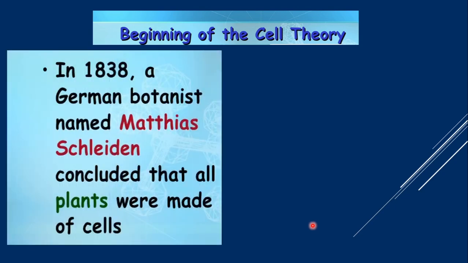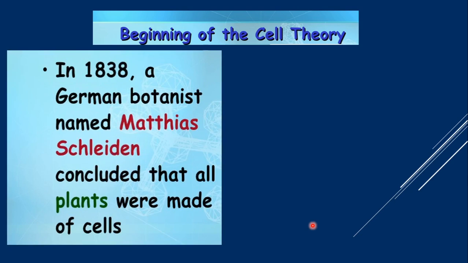Then later on, of course, a lot of research was made, a lot of facts were put forward. Three scientists worked separately, independent of each other, but they came to some conclusion. All these three findings were put together in the form of a cell theory. So let us see first the beginning of the cell theory.